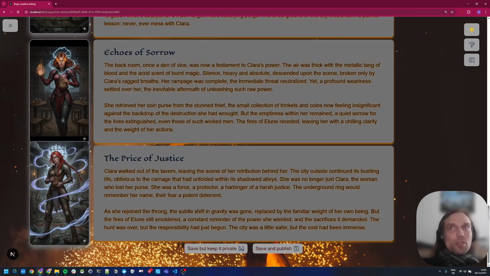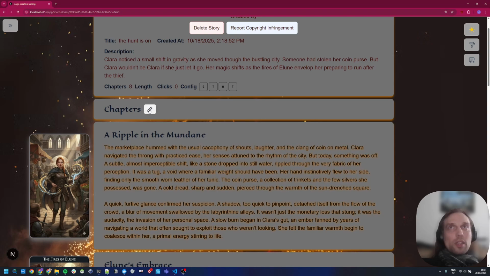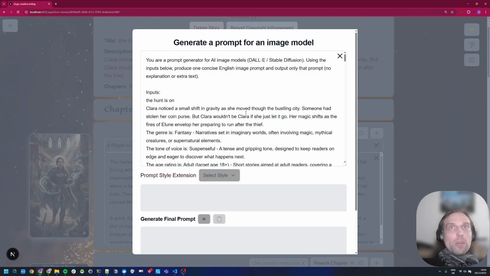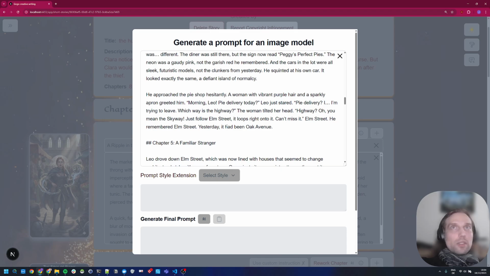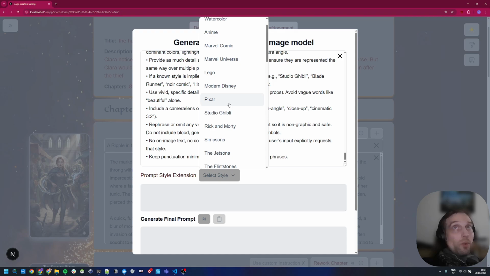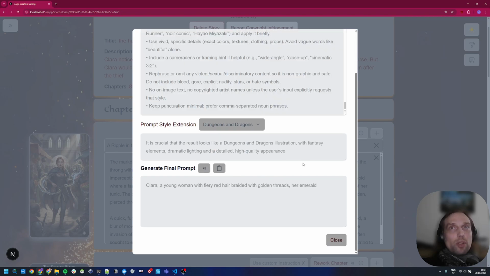Again, we could also change the pictures. They're currently on a chapter basis, and since I'm the owner of this, I can always create a new one, right? Just open up the image prompt, collect whatever is needed, select the style. I went, by the way, with Dungeons and Dragons for this one. Generate the prompt.